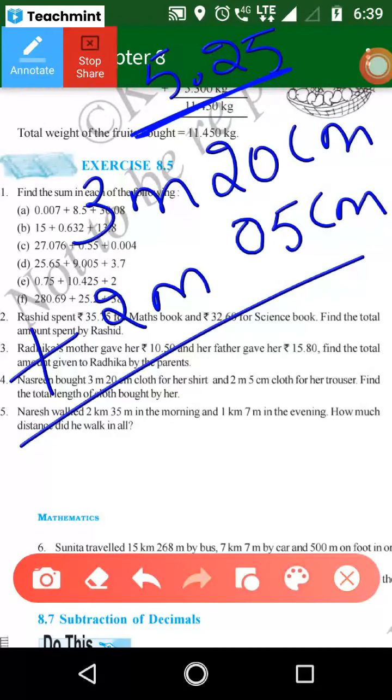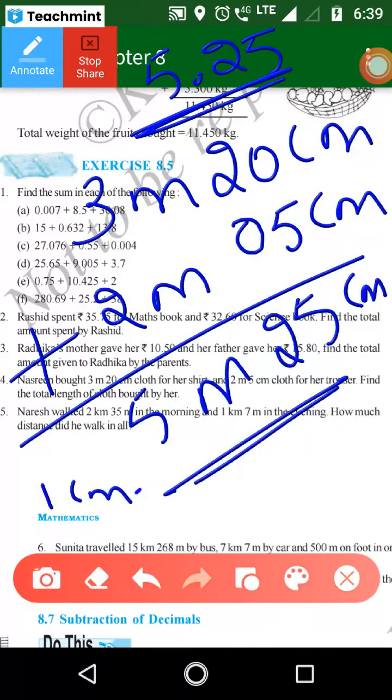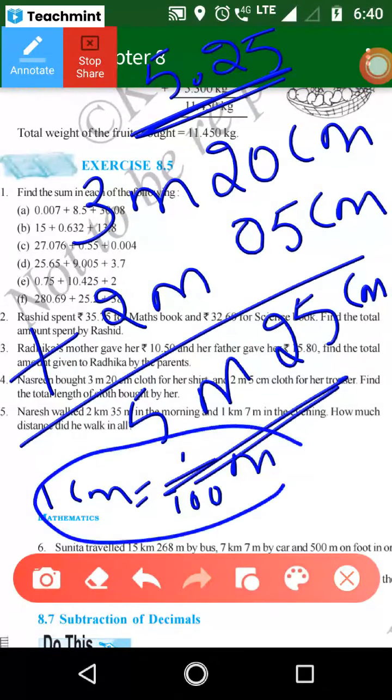Listen carefully. 5 plus 0 means 5. 2 plus 0 means 2. This is centimeter. Then 3 plus 2 is 5. 5 meter 25 centimeter. You know that 1 meter is equal to 100 centimeter. Then 1 centimeter is equal to 1 divided by 100 meter. This is the formula. You just remember. Then 25 centimeter you can write as 0.25 meter. Can you understand what I am telling?